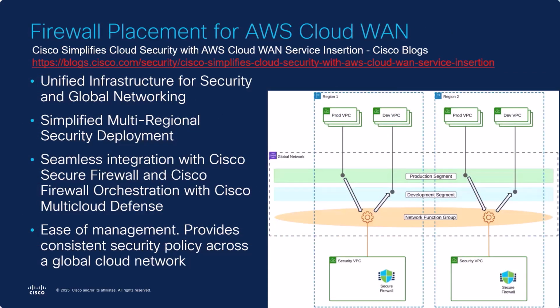Firewall placement for AWS Cloud WAN is beyond the scope of this video series. However, there is a blog, the link to which is given in this slide, that provides a detailed discussion of this implementation. This implementation unifies infrastructure for security and global networking. It simplifies multi-regional security deployment, seamlessly integrating Cisco Secure Firewall and utilizing Cisco Firewall orchestration with Cisco Multi-Cloud Defense, creates ease of management, and provides consistent security policy across a global cloud network.